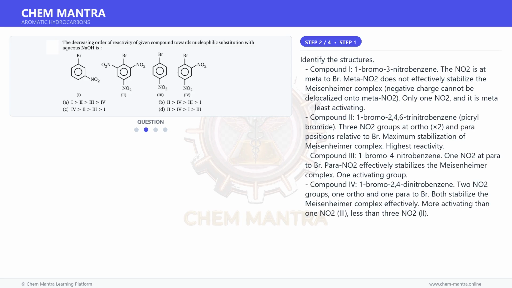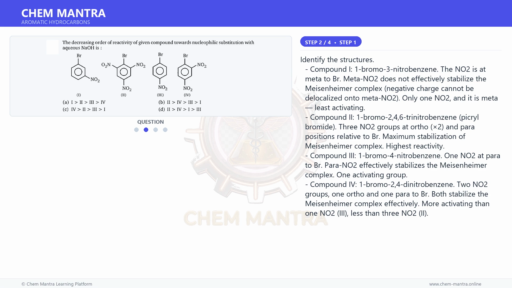Moving on to the next step. Identify the structures. Compound I, 1-bromo-3-nitrobenzene. The NO2 is at meta to Br. Meta NO2 does not effectively stabilize the Meisenheimer complex. Negative charge cannot be delocalized onto meta NO2. Only one NO2 and it is meta, least activating.